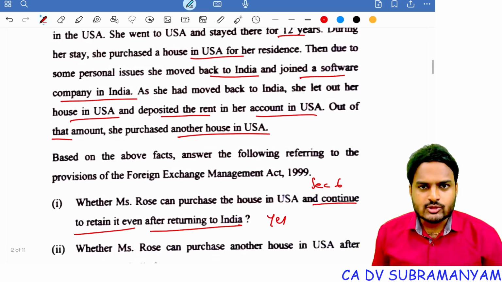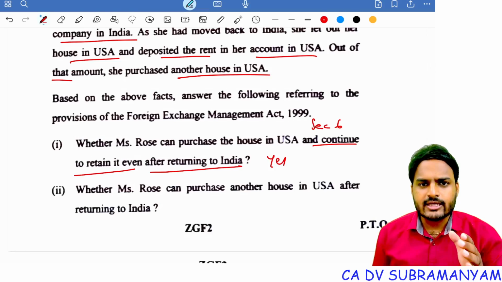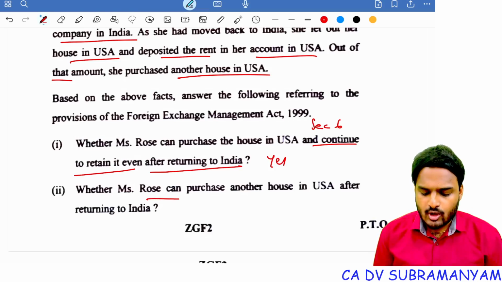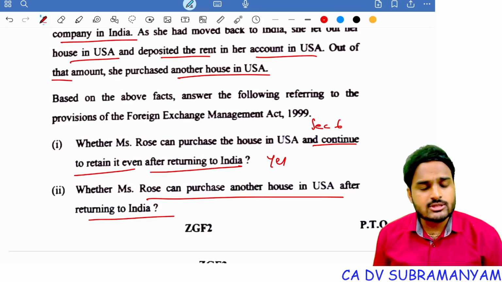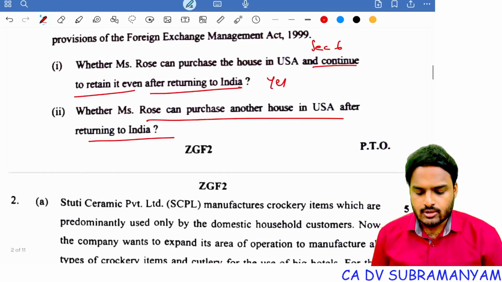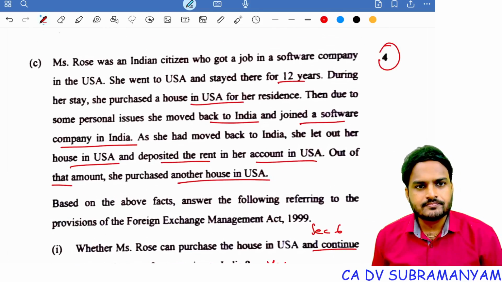Are you getting my point, students? Any amount earned outside India, definitely they can deal with that foreign currency without any restrictions. So in this case, RBI permission, central government permission is not at all required. So no restrictions. Are you getting my point, students? So here also the answer is yes. And this question was asked for 4 marks.